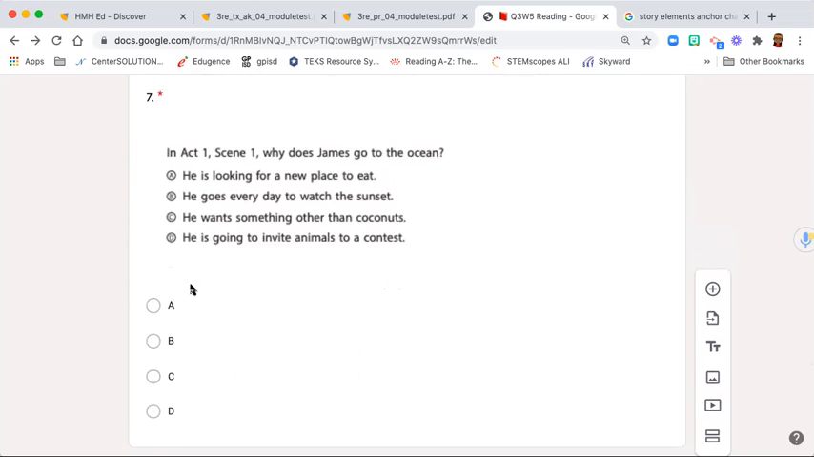Number 7. In Act 1, Scene 1, why does James go to the ocean? A. He is looking for a new place to eat. B. He goes every day to watch the sunset. C. He wants something other than coconuts. D. He is going to invite animals to a contest.